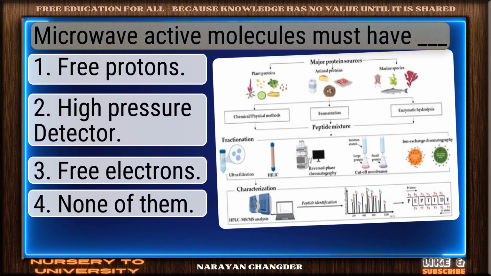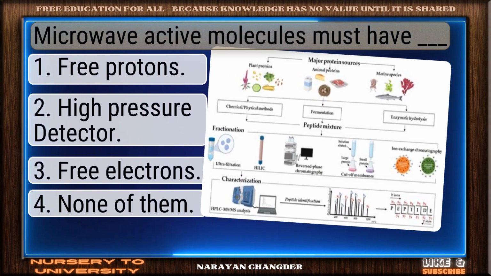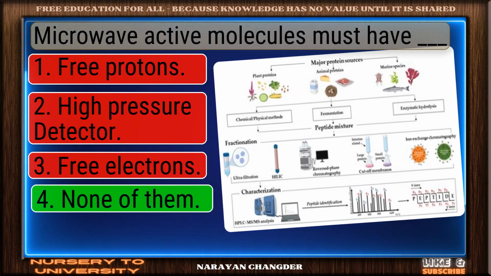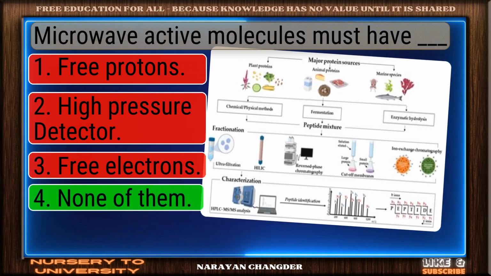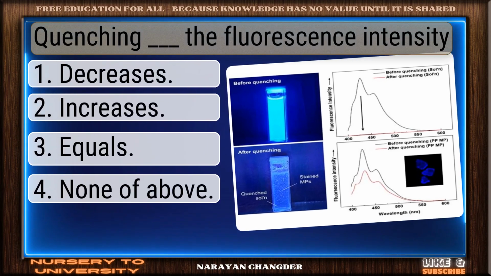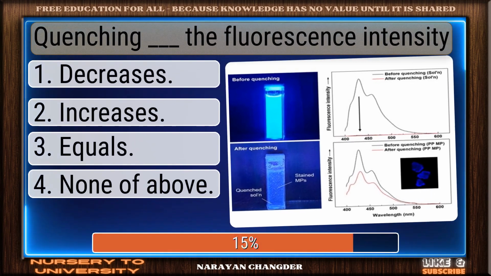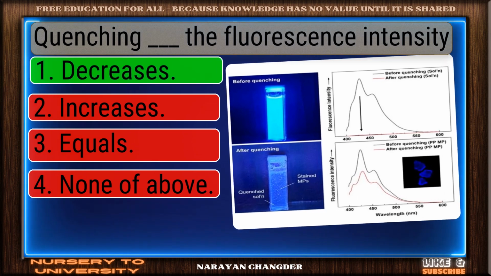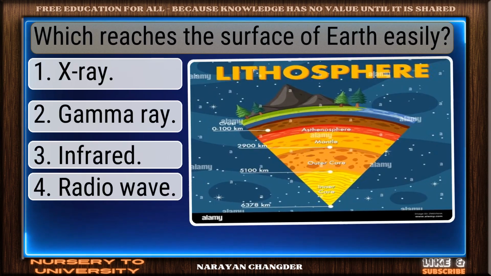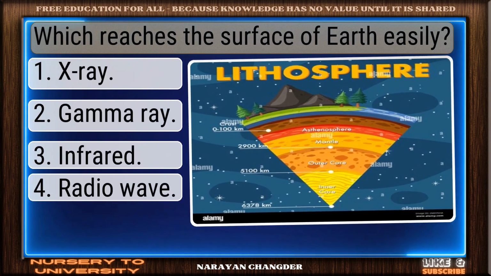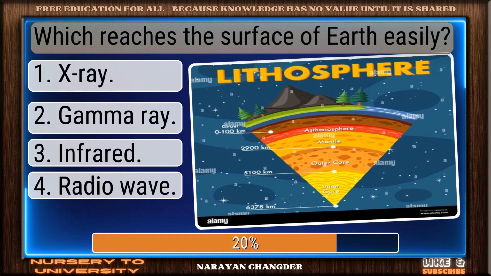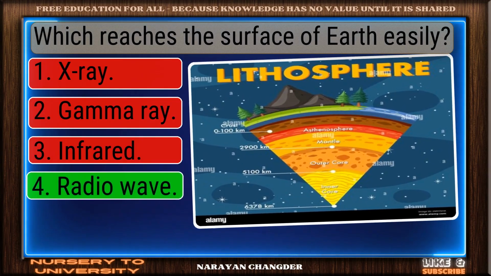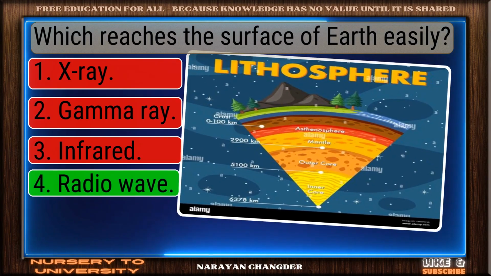Microwave active molecules must have dash. Well reasoned. None of them is the correct choice. Quenching dash the fluorescence intensity. You chose decreases, and it is correct. Which reaches the surface of Earth easily? Smart pick. Radio wave is the correct choice.